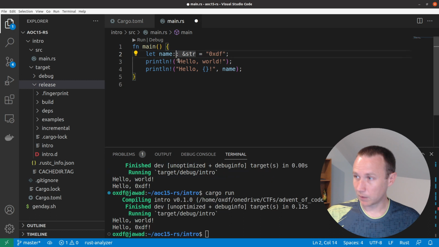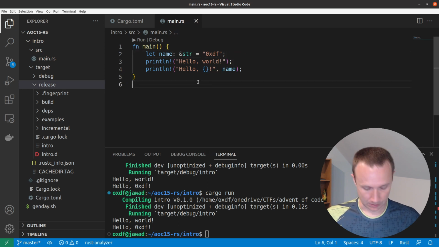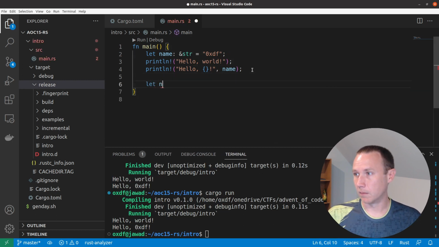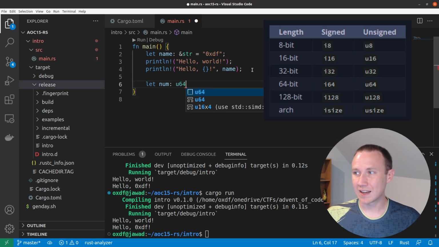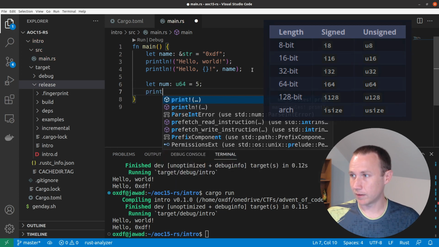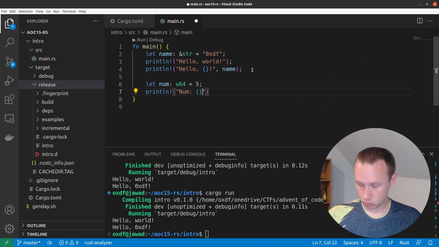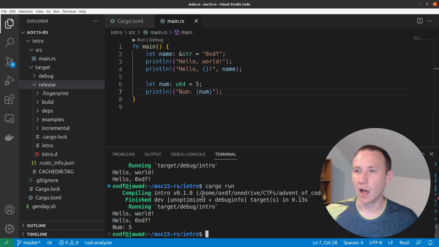I can also explicitly put the typing in there. So if I do like that, yeah, there, that looks like that. We could show another example here. If we come down here and do let num, and we'll do u64, so an unsigned 64-bit integer. If I say that equals 5, and then I do println num. I'll show you, this is another way we can do inline, with this println macro, we can do inline variable expansion like that. And we can save that and we can run. So that's all looking pretty good.